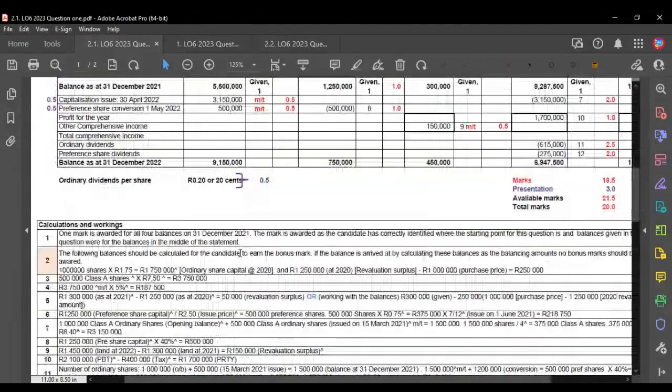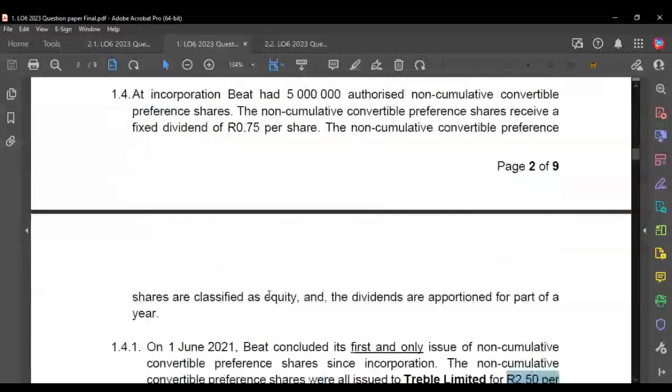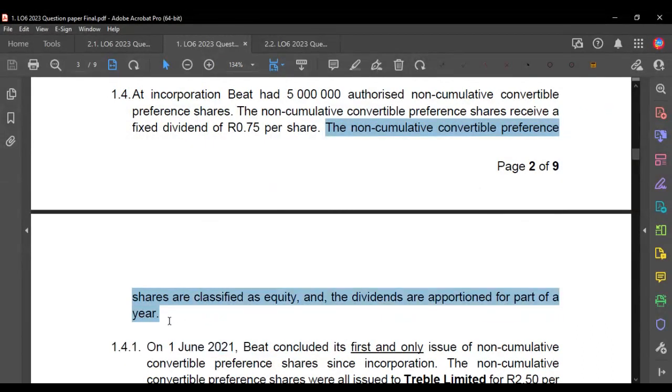So let's now have a look at the dividends. This is what we're doing. We're taking the 1,250,000 and dividing it by 250, which is the issue price per share. That gives us 500,000 shares. We then apply the 75 cents to the 500,000 shares that we had issued, right? And that is going to give us a dividend of 375,000. But remember what we read in this sentence, where it says that the dividends must be apportioned for part of a year.